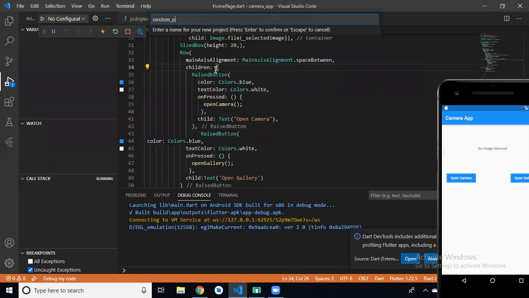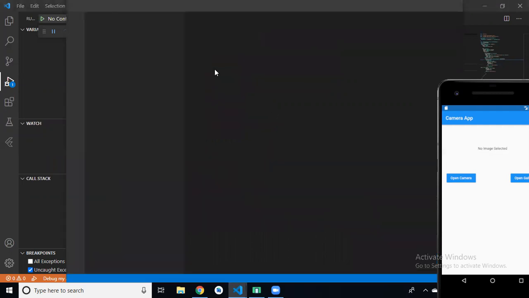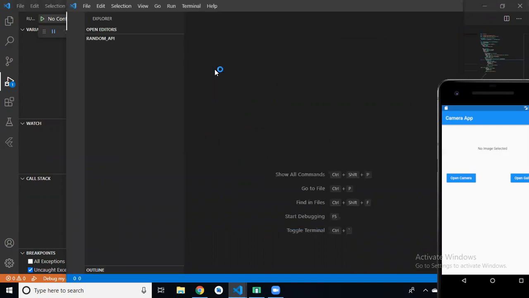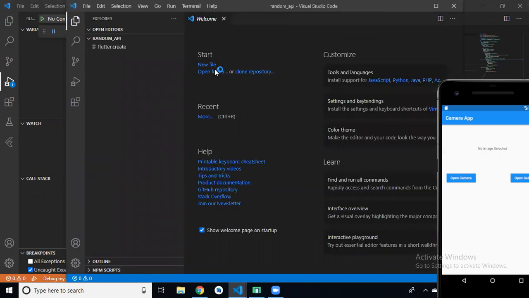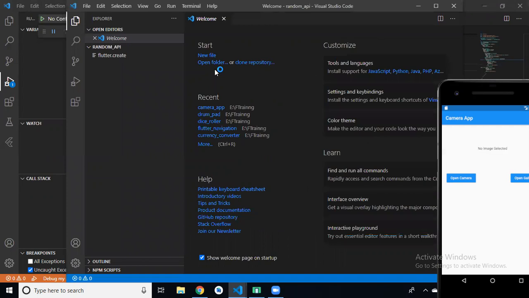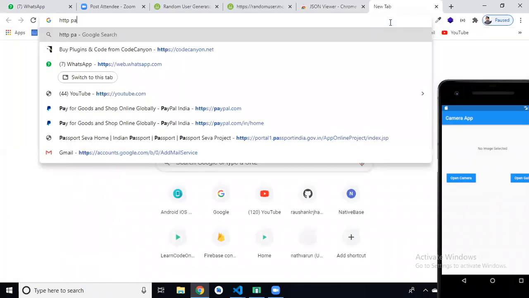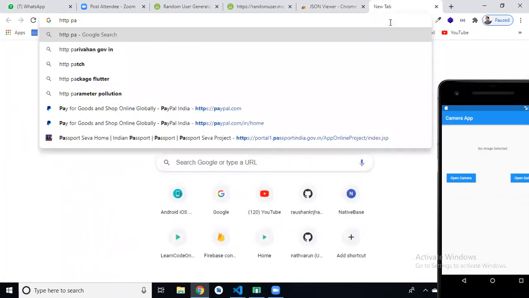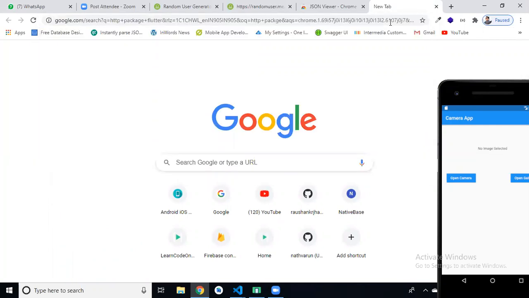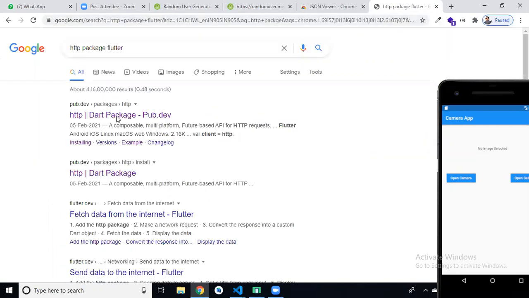Random API. In this app, we are using list view for displaying all the users from this API with the help of the HTTP package. For parsing this JSON data in our application, we have to add the HTTP package in Flutter. Simply search HTTP package on Flutter.